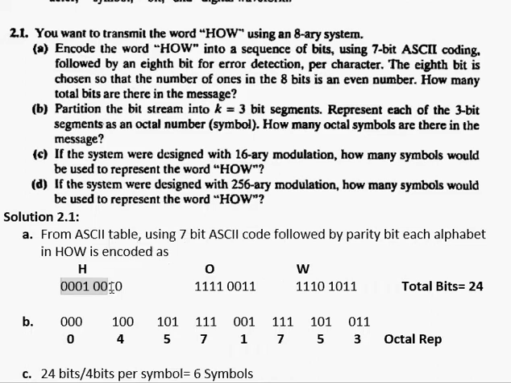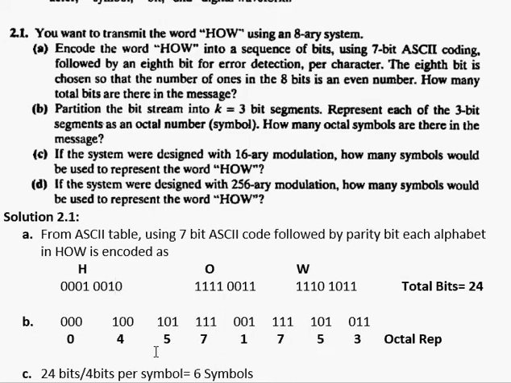Now based on this, I need to append an 8th bit because we encode every character in groups of 8. So I need to add one more bit here. As per the rule given in part A, the number of ones should be even, which means I'm following an even parity.